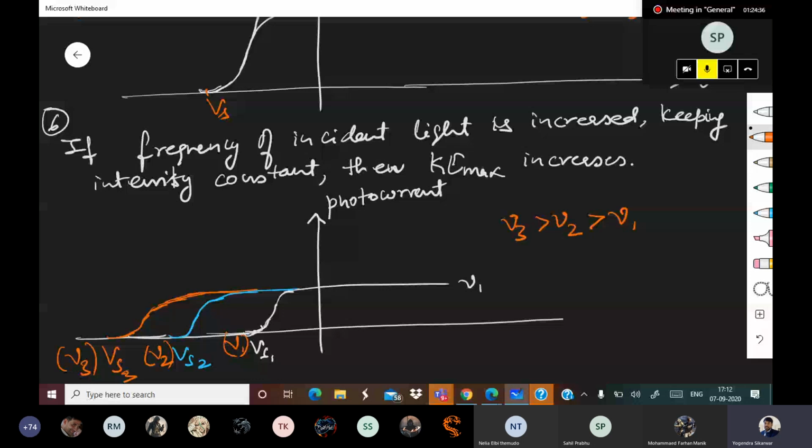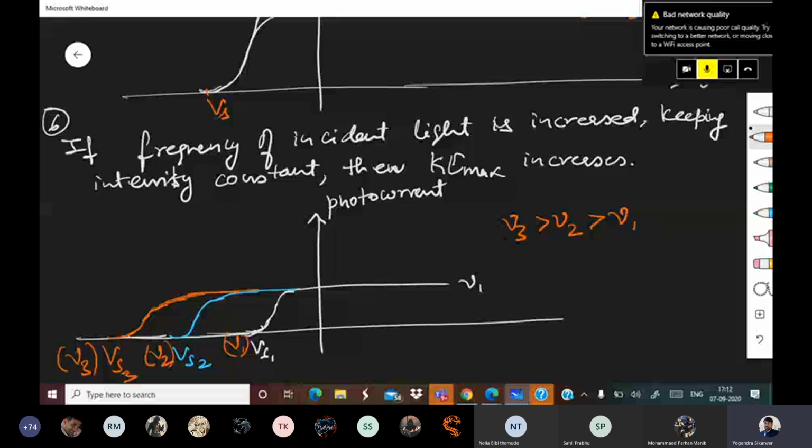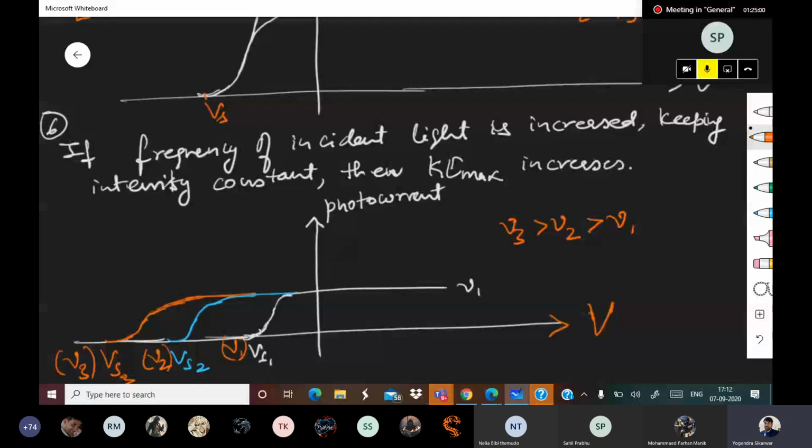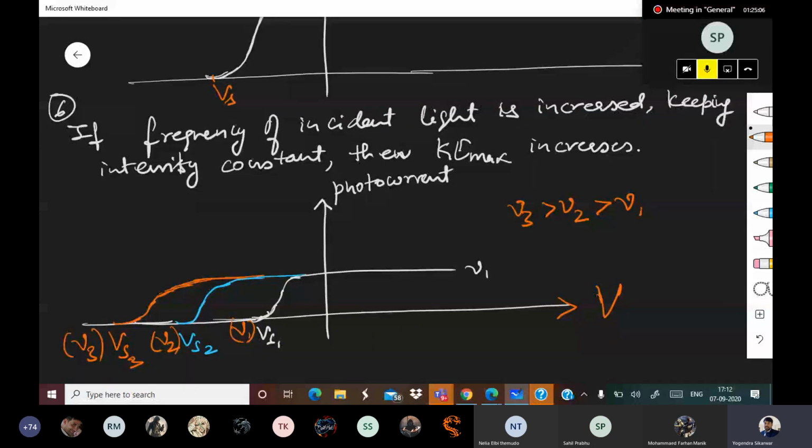As you are increasing the frequency of incident light, your Kmax is increasing and correspondingly stopping potential is also increasing. Here it is V, V is for potential. So negative potential becomes stopping potential.